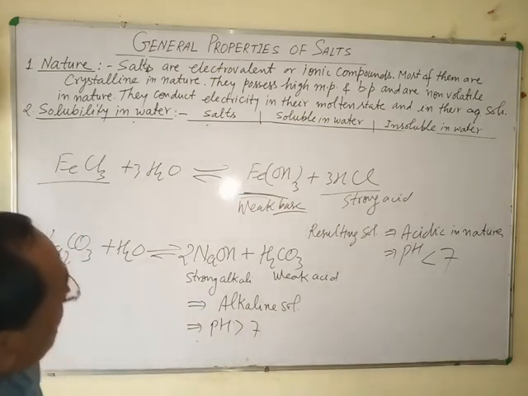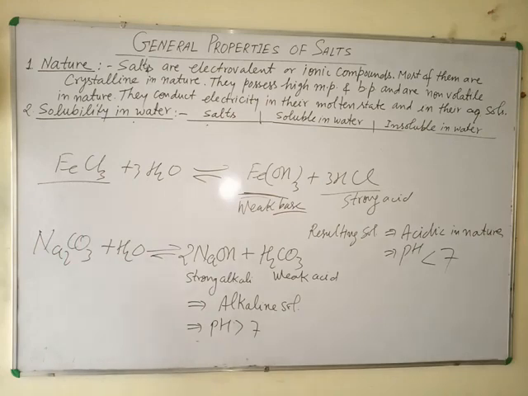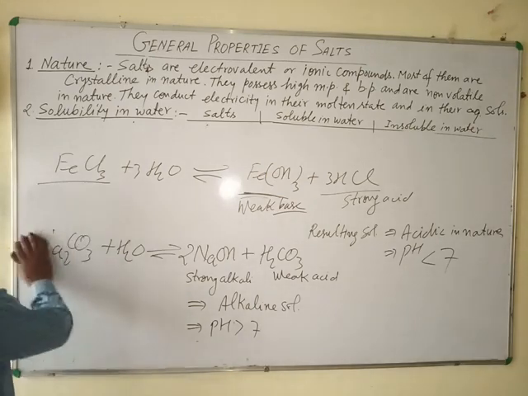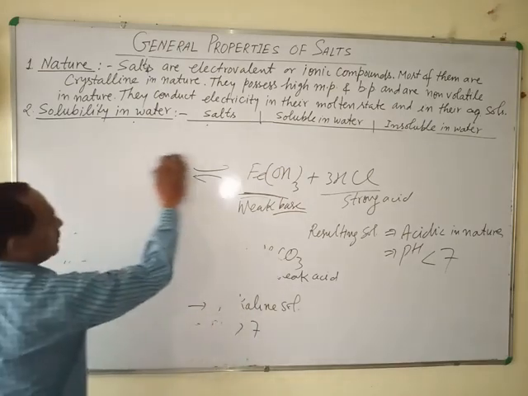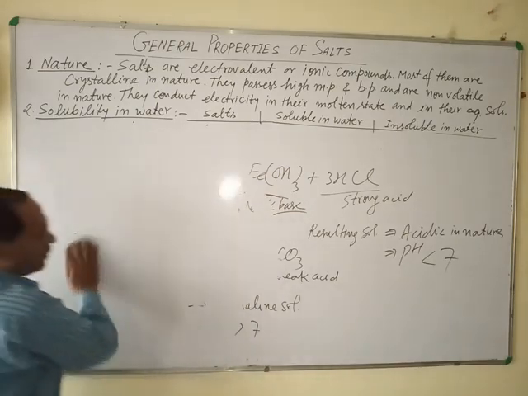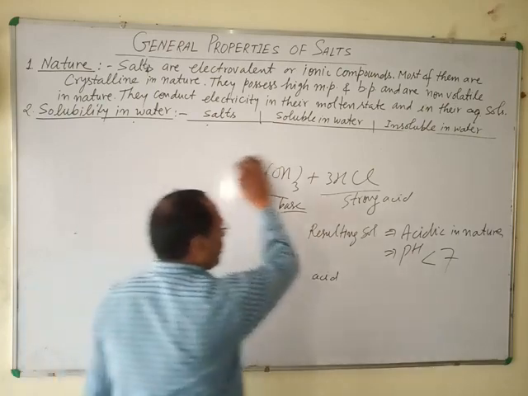It means when a salt reacts with water, it forms an acidic solution or a basic solution, or in some cases the nature of the solution depends on the strength of the acid and base formed by the hydrolysis of the salt.